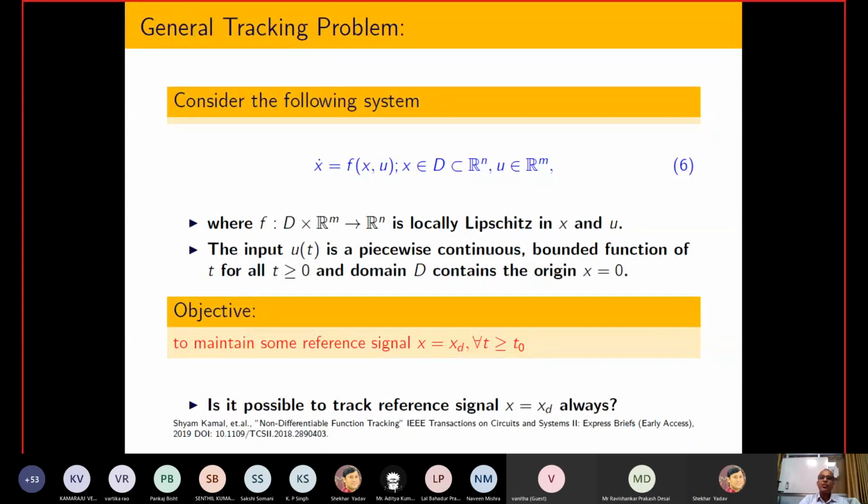And based on my knowledge, up to 2019 people solved this problem only based on certain kinds of approximation. They never coined this kind of problem. Several people just neglected this problem, but somehow we came up with a solution for this class of problem, and that is published in IEEE Transactions on Circuits and Systems, on non-differentiable function tracking, and this is now available.